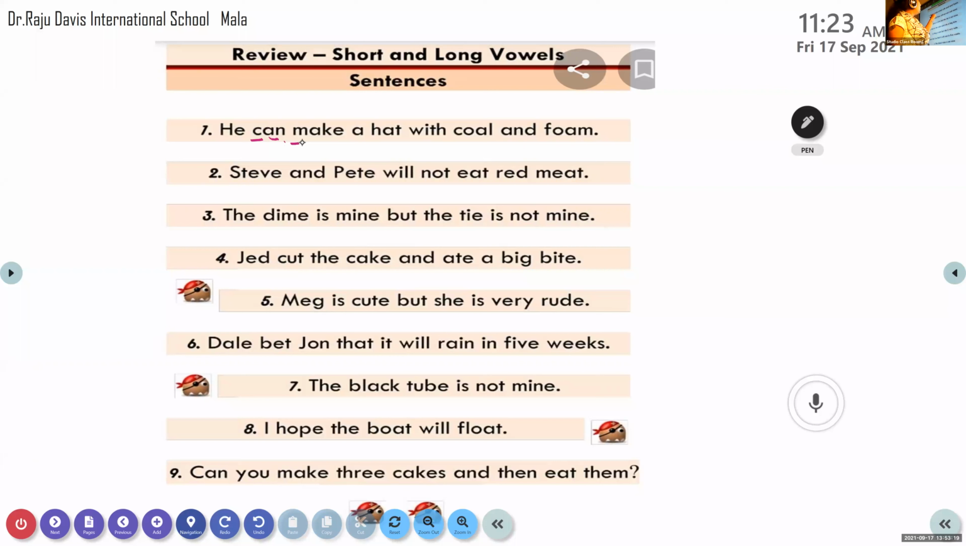Can. Make. Hat. With. What is this word? How many vowels? Which is the long vowel in that?